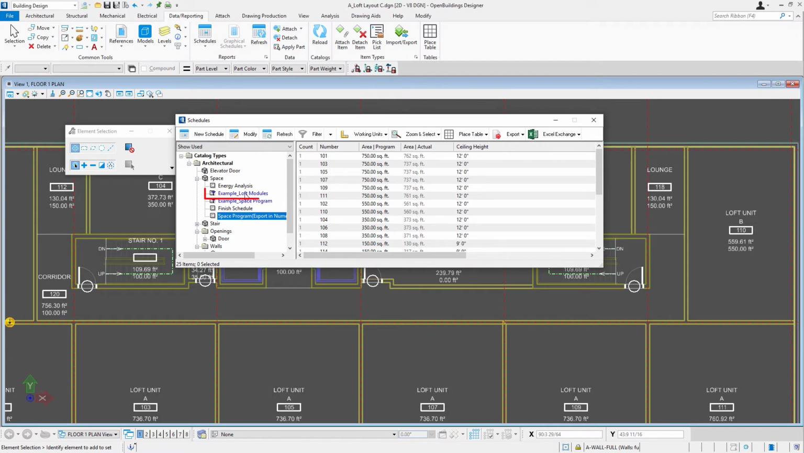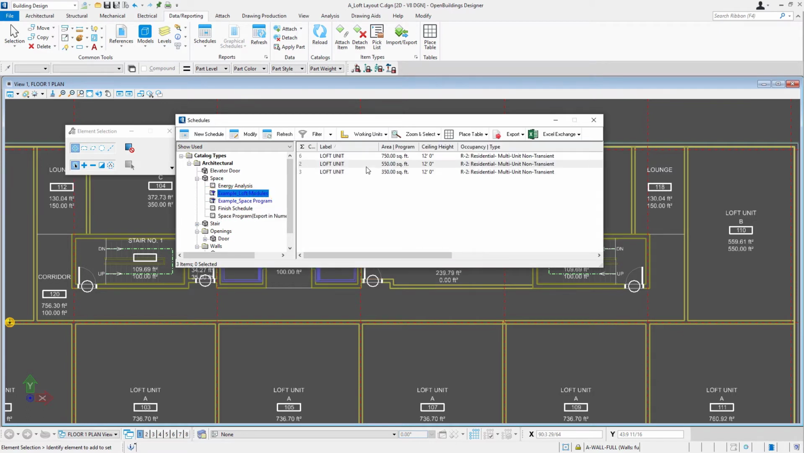And I actually have one set up here specifically for the loft modules. Now you might notice that just as we had the issue with the annotation labels, because they weren't showing label 2, we're not showing label 2 in our schedule layout here, so we can't see if that's A, B, or C. So let's go and make a few modifications to our schedule layout.